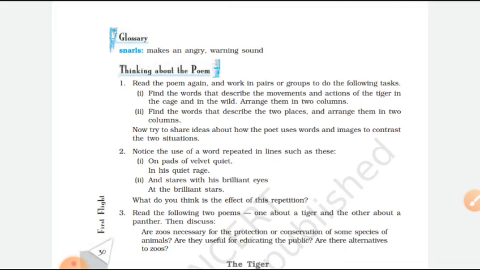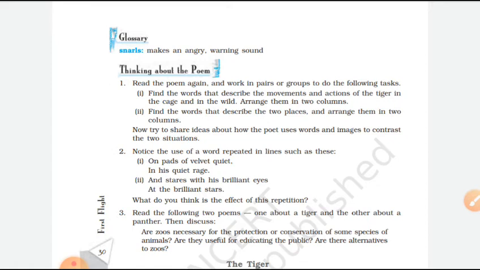Here, this double use of quiet, you can see the use of quiet rage symbolizes the anger and ferocity. What is the meaning? The anger that is building up inside the tiger. Why? The tiger is angry because he is inside the cage. This double use of quiet has brought immense beauty to the poem, means it adds beauty.